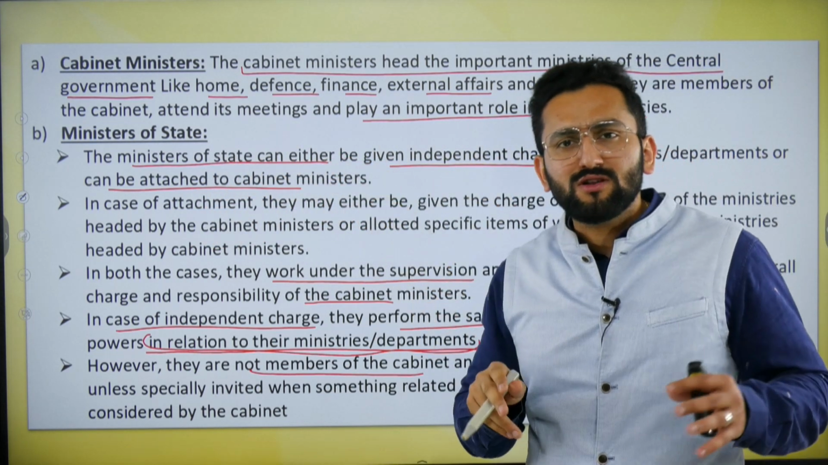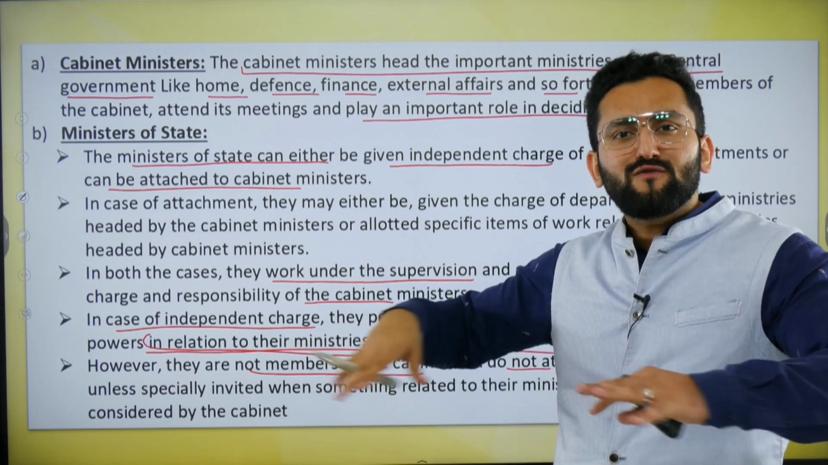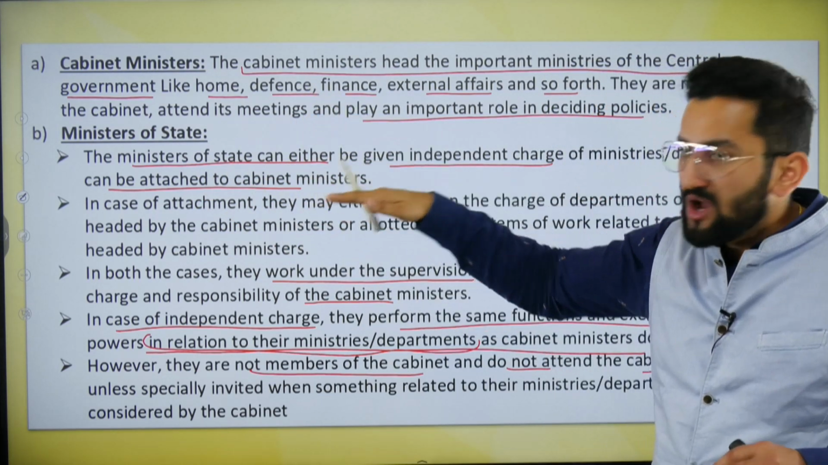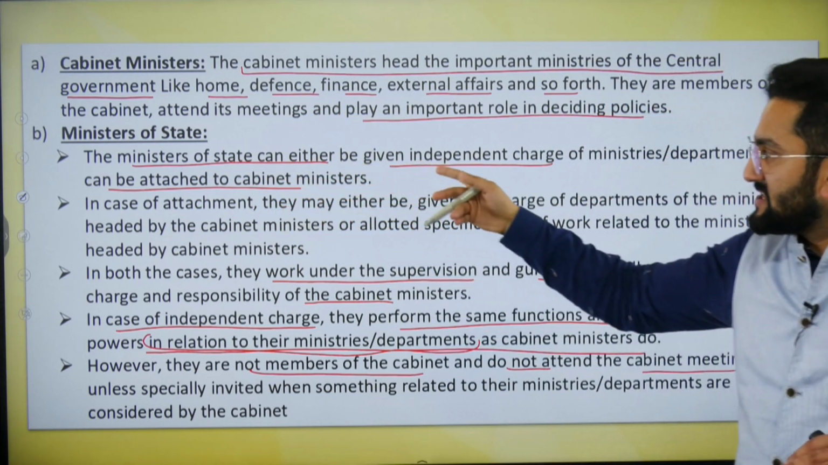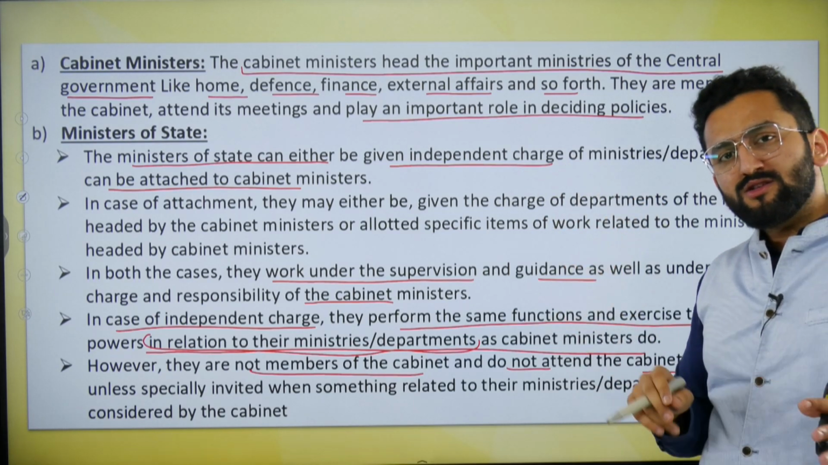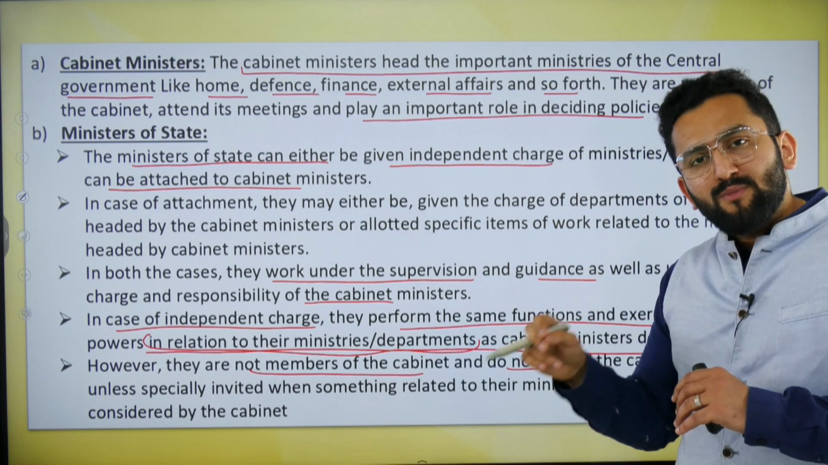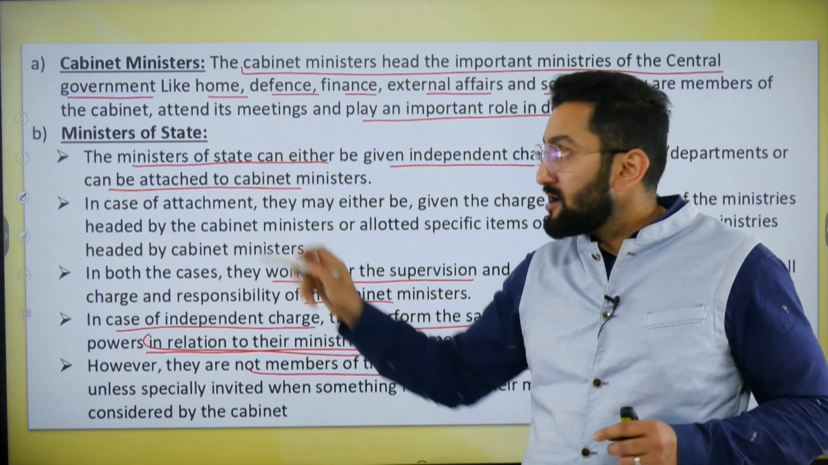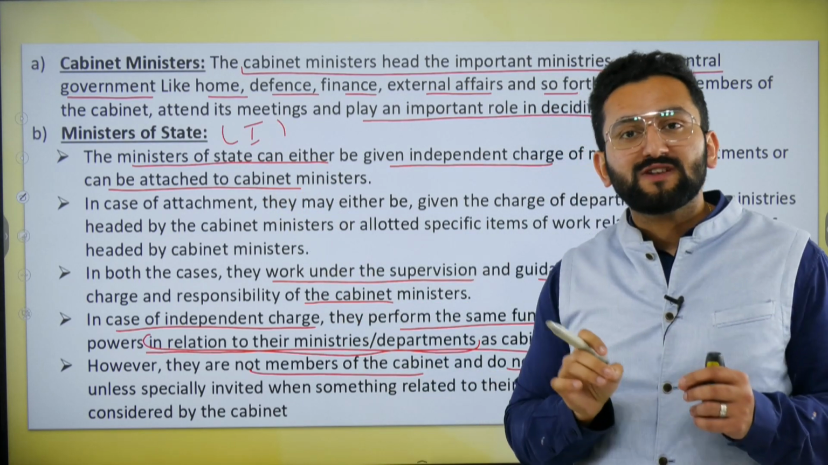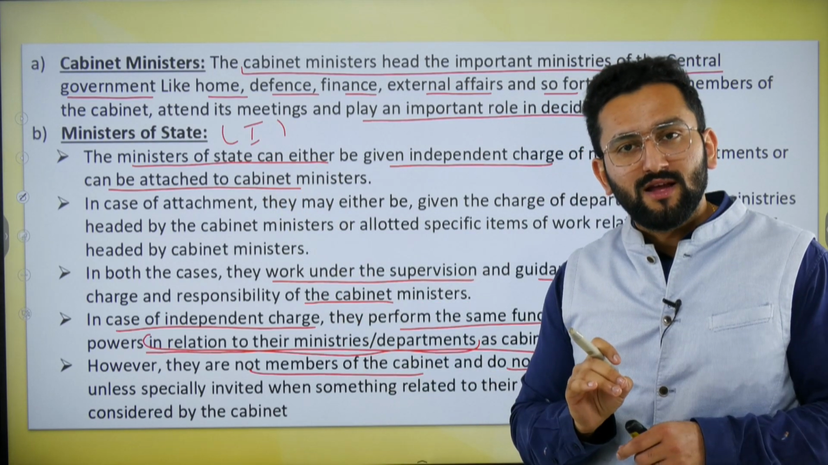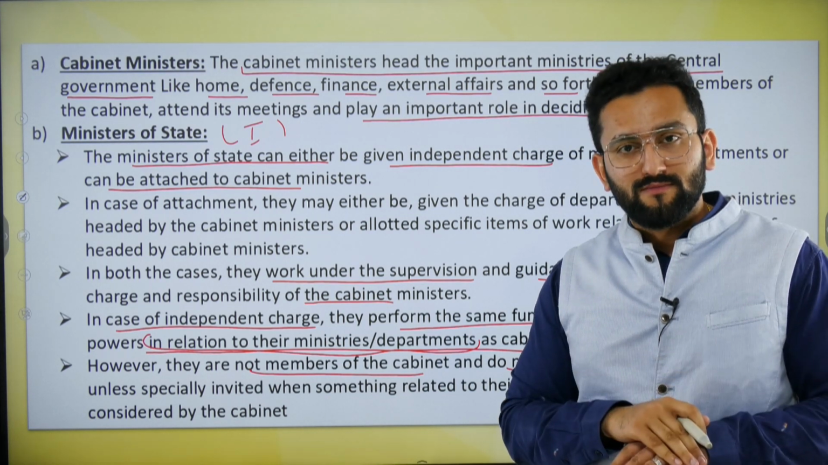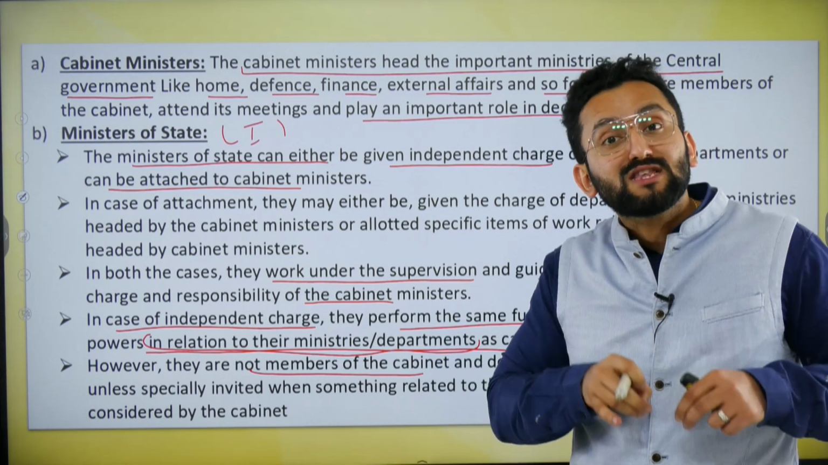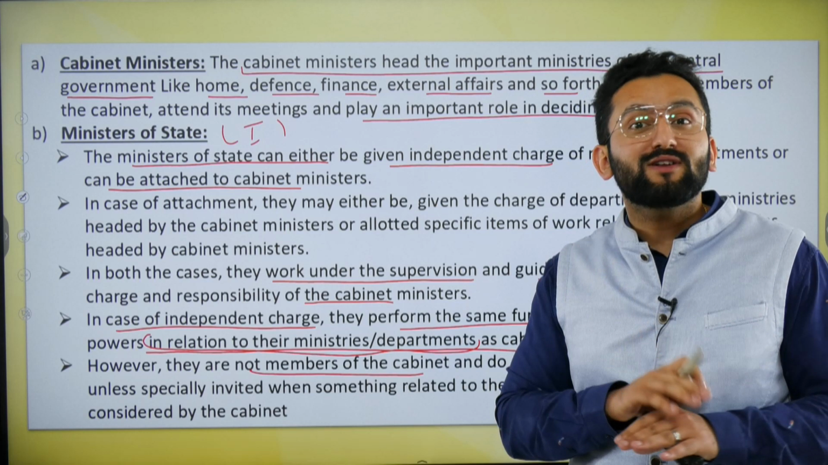Then comes the Minister of State. Here the word state need not be connected with states or provinces like Uttar Pradesh. No. Union Minister of State means they are below cabinet ministers. The Minister of State can either be given independent charge or just attached to a certain cabinet minister to support that particular cabinet minister. What does it mean? If the words independent charge are used, Minister of State independent charge, it means that although you are not a cabinet minister, you will have some departments, ministry for which you will be solely responsible. Considerable amount of power is given.